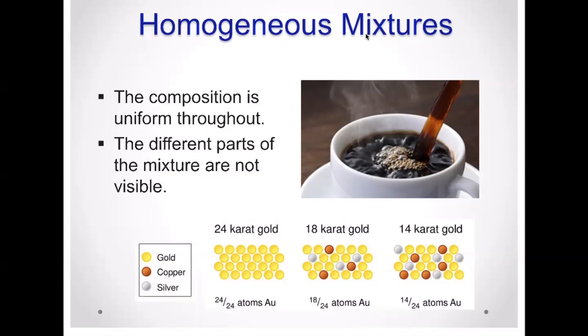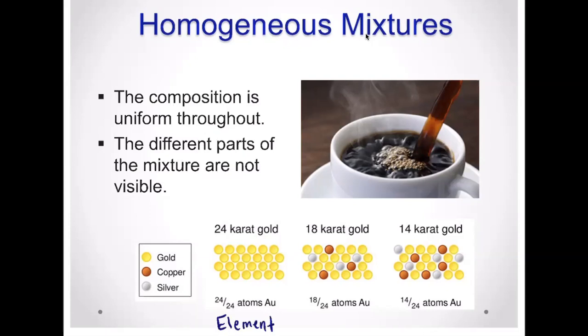Another example would be an alloy like gold, right? You could have pure gold, which is 24 karat gold. For every 24 atoms of gold, 24 are gold atoms. That's what's called 24 karat gold. This one would actually not be a mixture, but instead a pure substance, as an element.